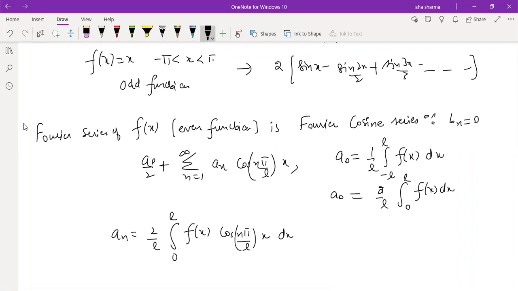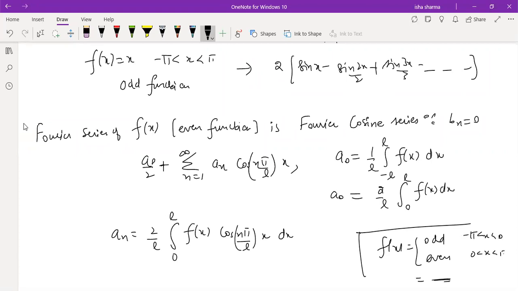For a piecewise defined function, suppose in half part of the domain, say from minus pi to 0 it is odd, and from 0 to pi it is even, then we do not know what is going to happen overall. There is no general result which tells you that overall it is going to be an odd function or even function. So there we definitely need to check it all the time, right?